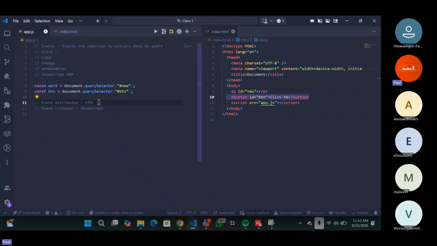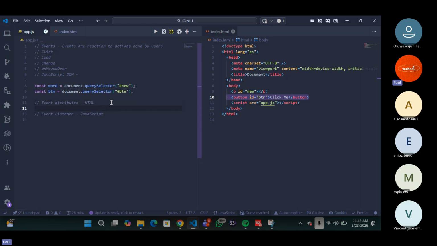Remember what I said about defining a function: you define a function, give it all the properties that you want it to have, and call it out. In this case, if you are using attributes, you define a function in your JavaScript, then go to your HTML to call out the function. You understand? Now, how do we do it?